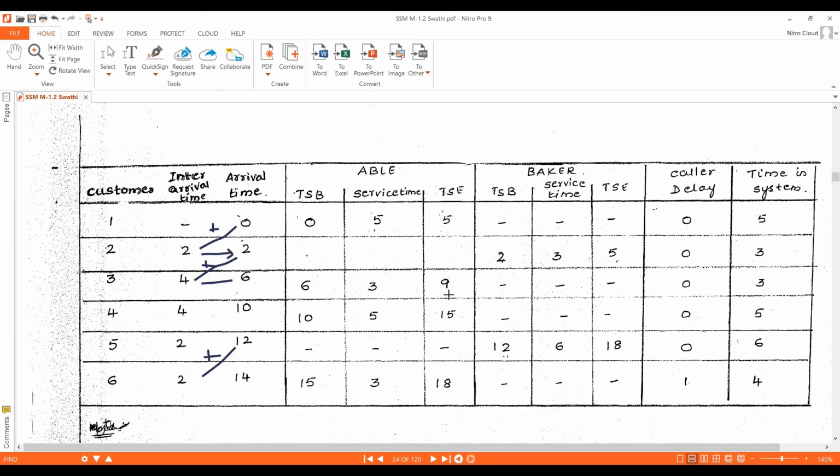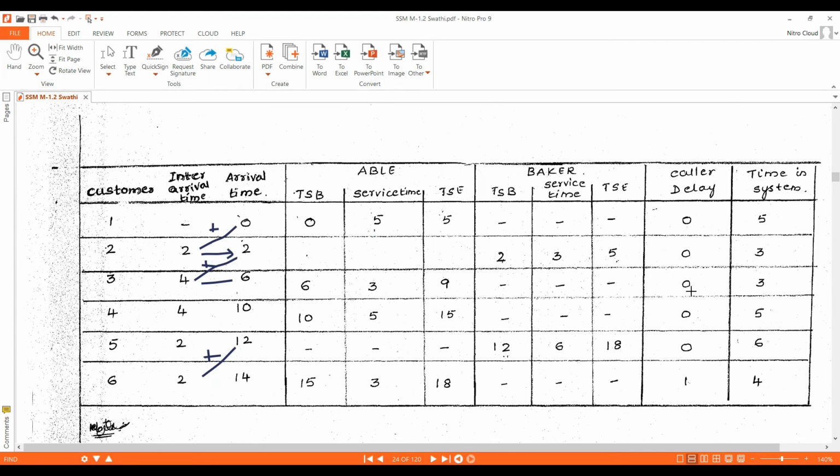At what time will Able complete his service? His service started at 6, and it will take 3 minutes to complete customer 3's service. So 6 plus 3, at simulation clock time 9, Able completes the service for customer 3. That time Baker will be idle.